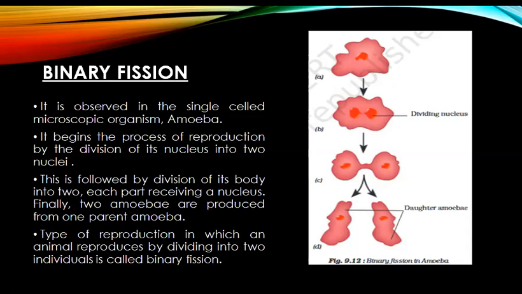So, the type of asexual reproduction in which an animal reproduces by dividing into two individuals is called binary fission. As binary means two, here one single parent is producing two daughter offspring. That is why it is called binary fission.